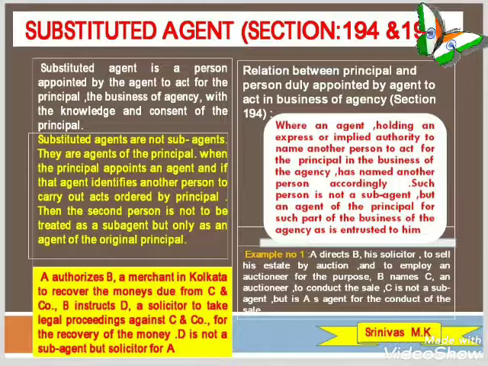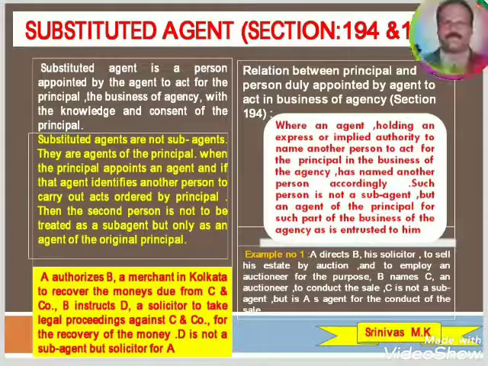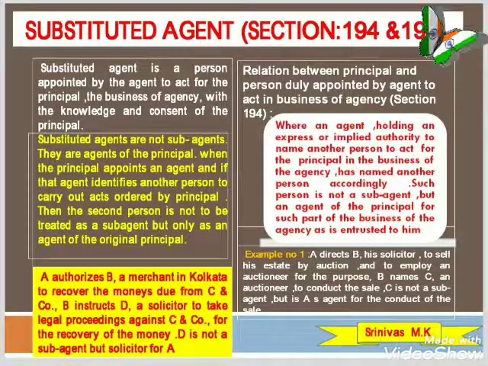Again, to have a gist of section 192, representation of principal by sub-agent properly appointed: where a sub-agent is properly appointed, the principal is, so far as regards third persons, represented by the sub-agent, and is bound by and responsible for his acts, as if he were an agent originally appointed by the principal.